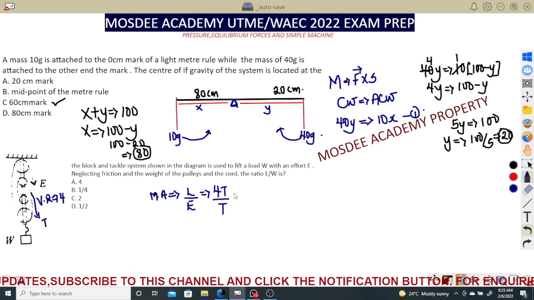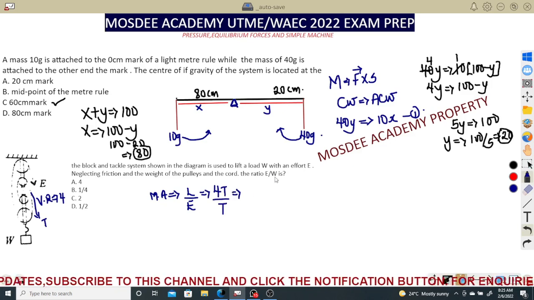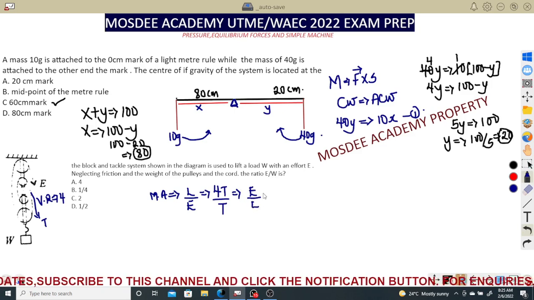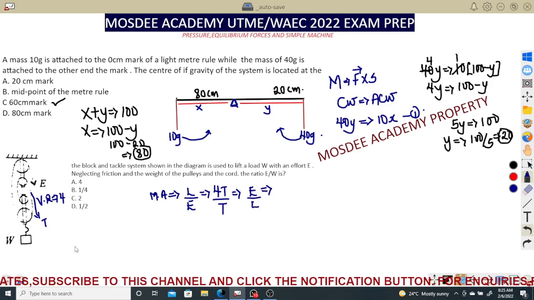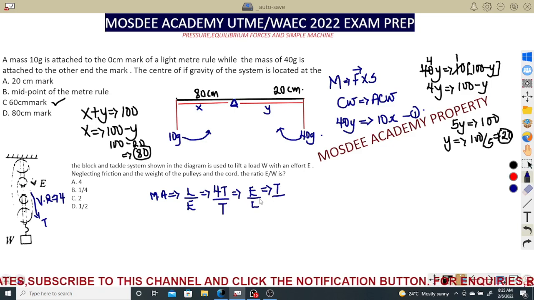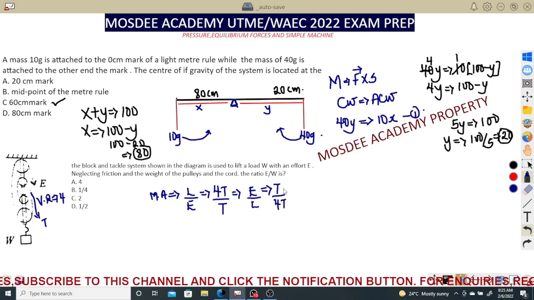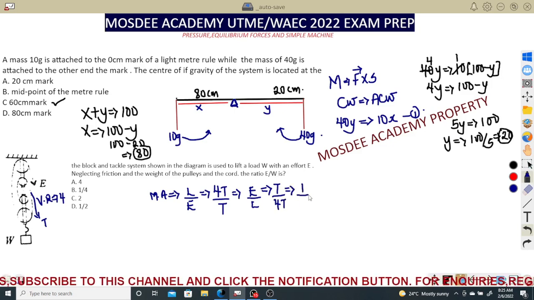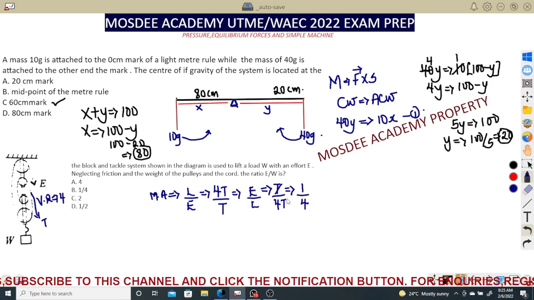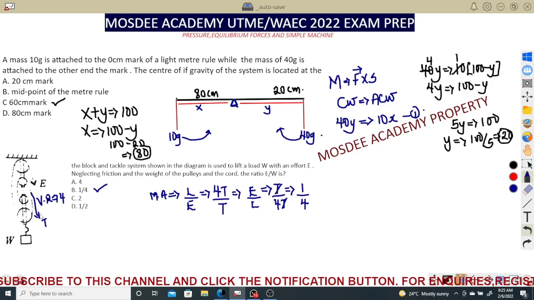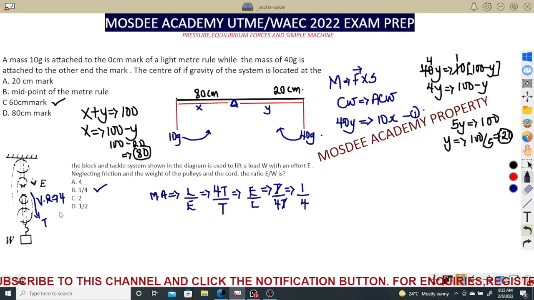Do you understand? But in this case, the examiner asked me for effort over the load, which is the weight. So the effort is the tension I'm using to pull this divided by the load. The load is in terms of the total number of blocks attached with the force, which is 4T. So in this case, I can say it is 1 over 4, since the T gets cancelled out. So you need to be careful about it, because some of you are just used to knowing that as the velocity ratio. But if you want to get mechanical advantage, it's always load over effort.